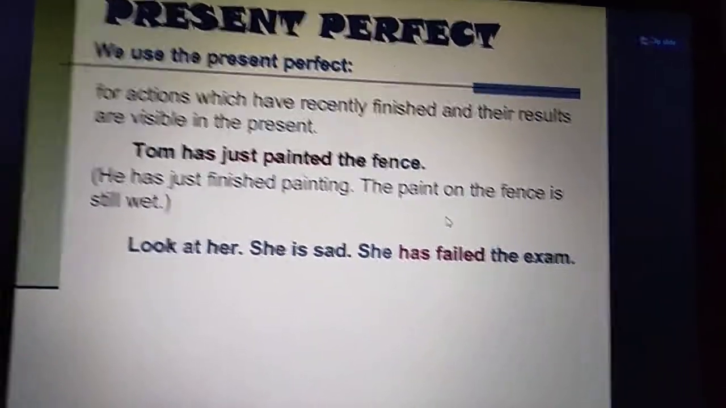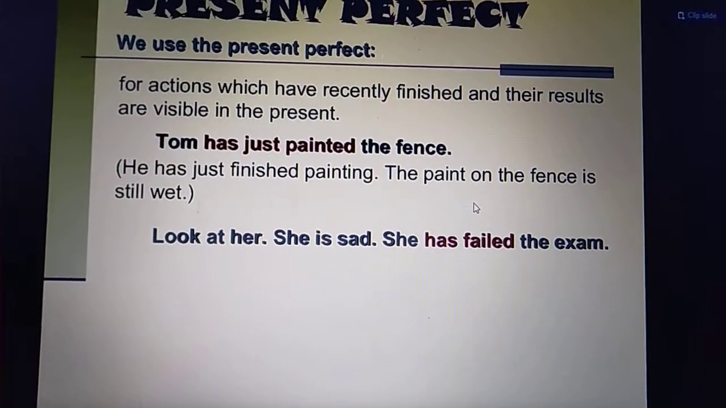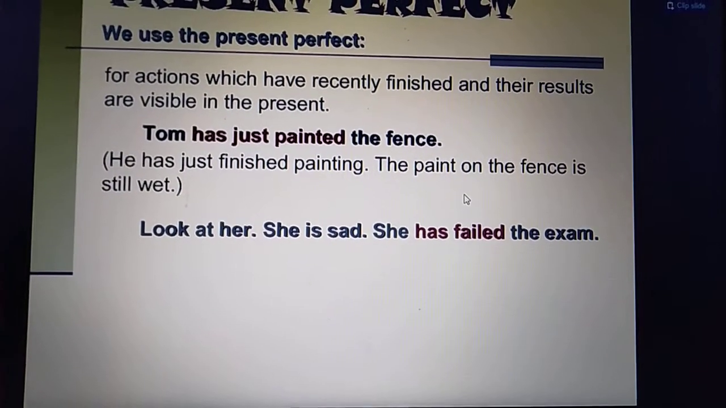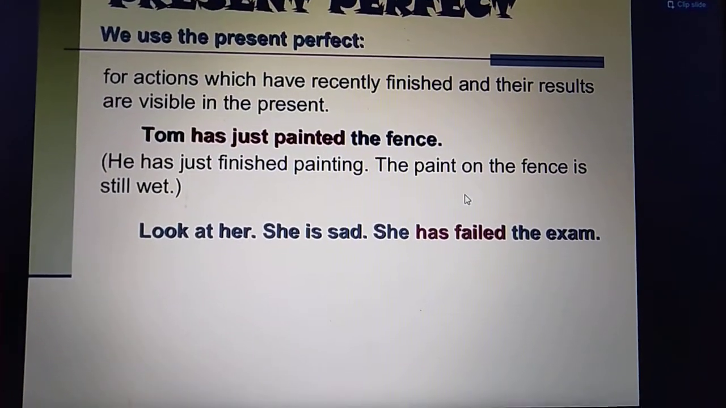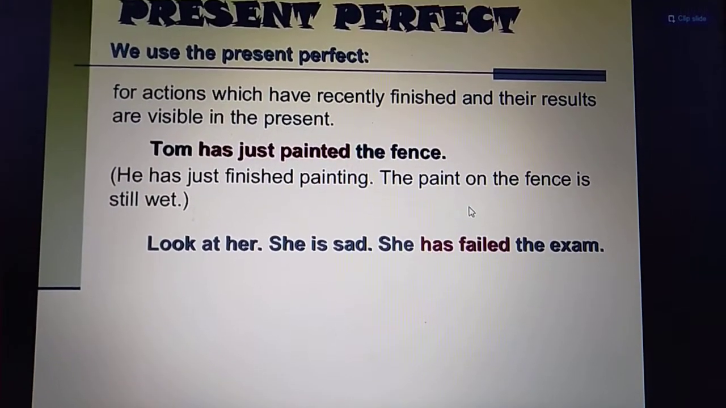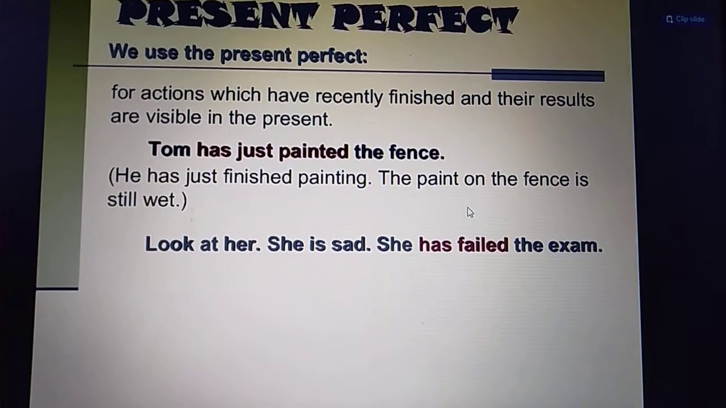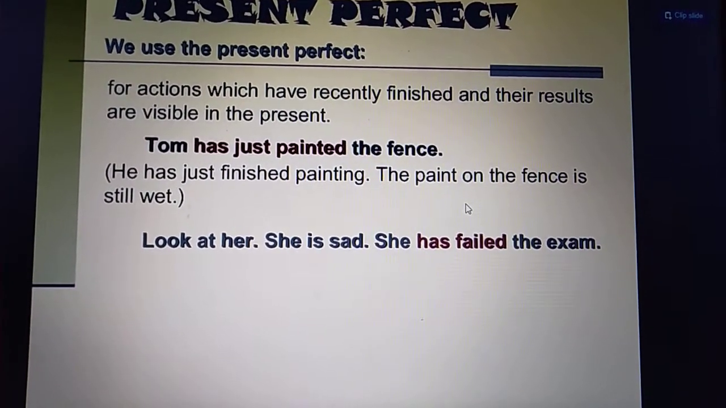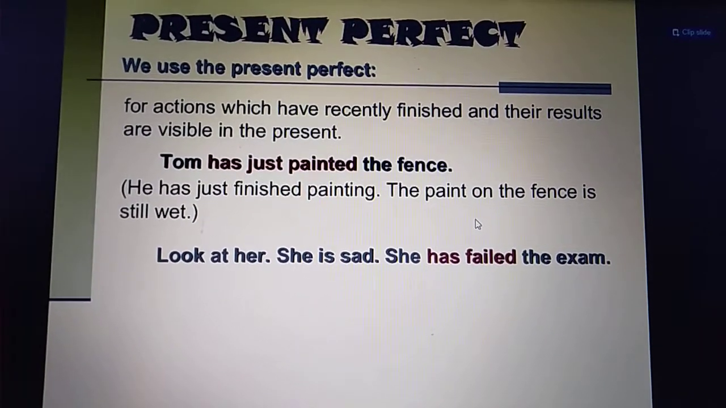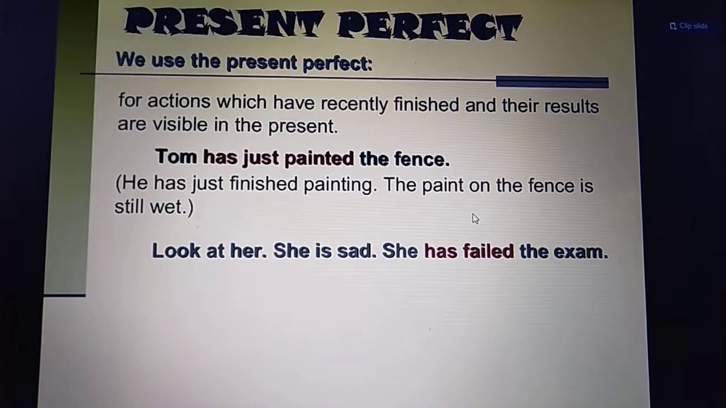Okay बच्चे, another use of present perfect tense is, we use the present perfect tense for actions which have recently finished and their result is visible in the present. So this is the third use of present perfect tense, that we use present perfect tense for actions which are recently finished and their result is visible in the present. For example, you can even observe the result of that action in the present. For example, Tom has just painted the fence.